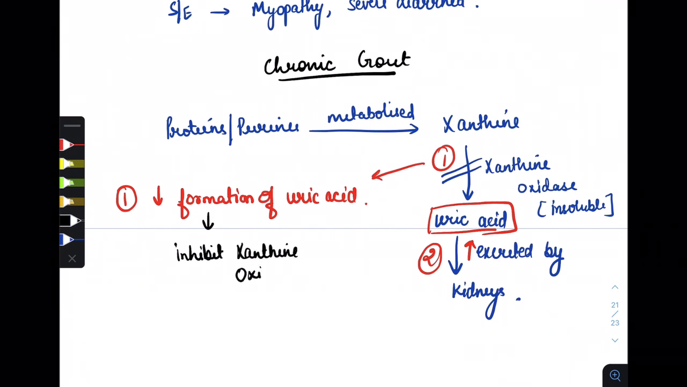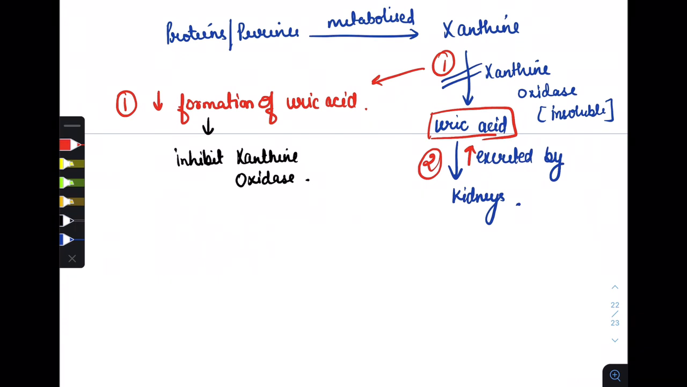By inhibiting the xanthine oxidase enzyme. So these two steps we can do. First one is the inhibition of xanthine oxidase. And which drug can inhibit the xanthine oxidase? For this we have the drug that is allopurinol.